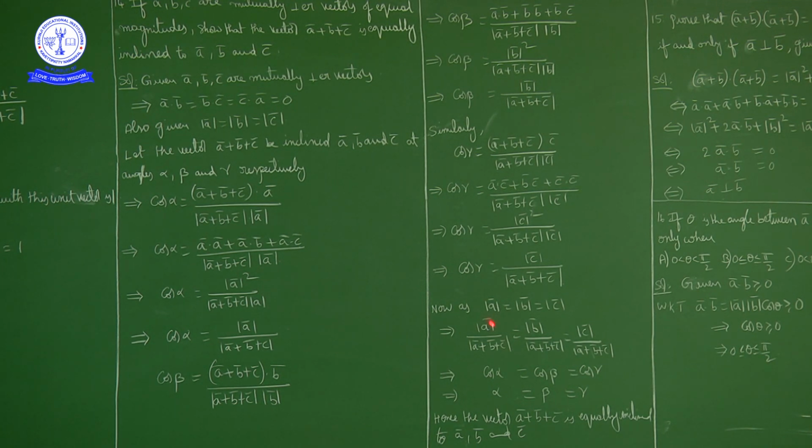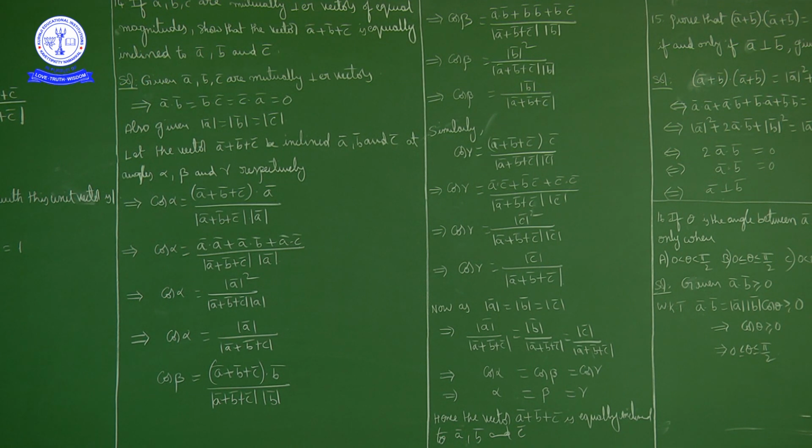But the first one is nothing but cos alpha, the second one is nothing but cos beta, the third one is nothing but cos gamma. So cos alpha is equal to cos beta is equal to cos gamma. So alpha is equal to beta is equal to gamma. So what we proved? We proved that the vector a bar plus b bar plus c bar is equally inclined to the vectors a bar, b bar and c bar.